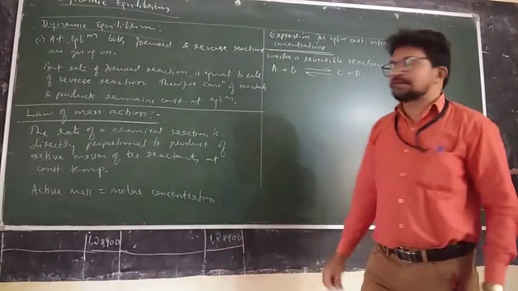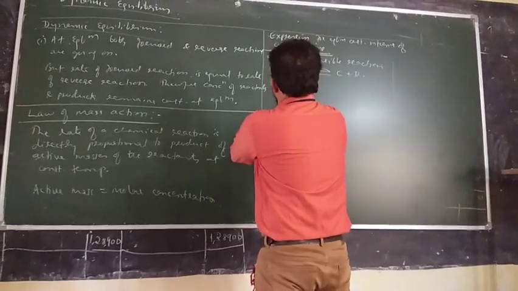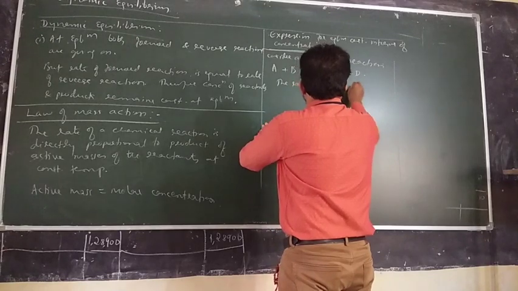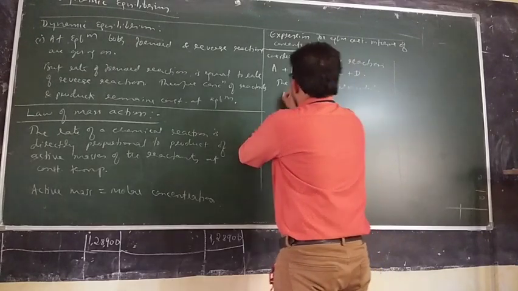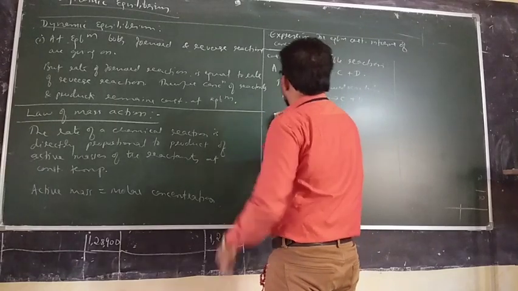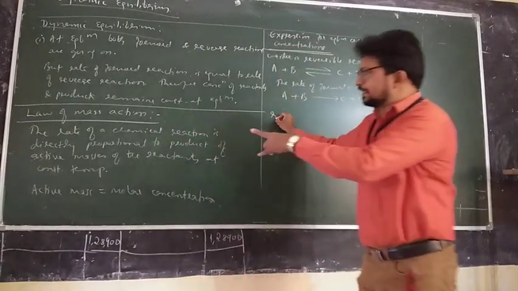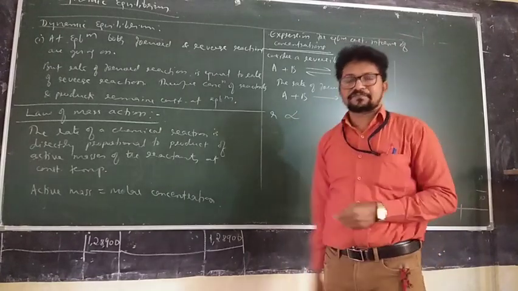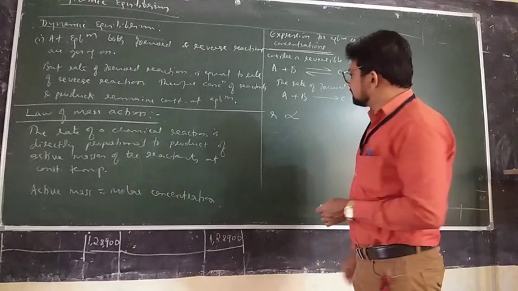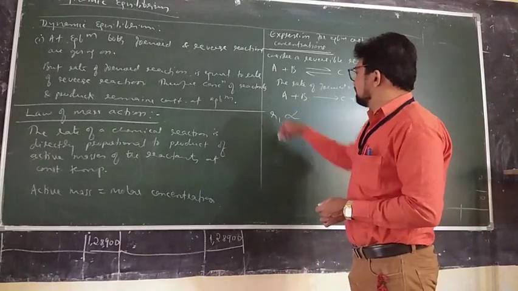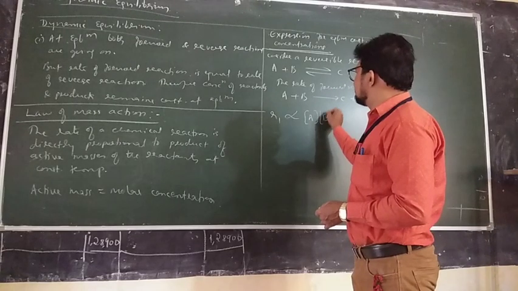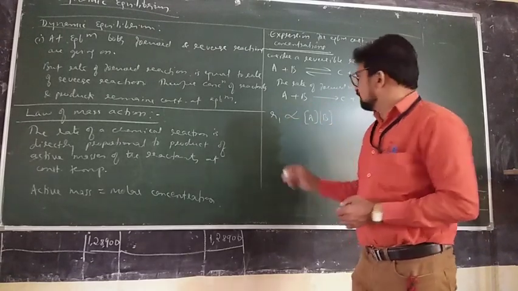Now, by applying the law of mass action, the rate of forward reaction. What is the forward reaction? A plus B giving C plus D. The rate of a chemical reaction is directly proportional to the product of molar concentrations of the reactants. These are the reactants.